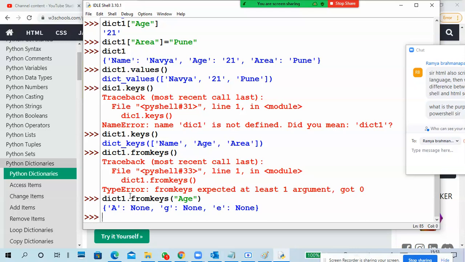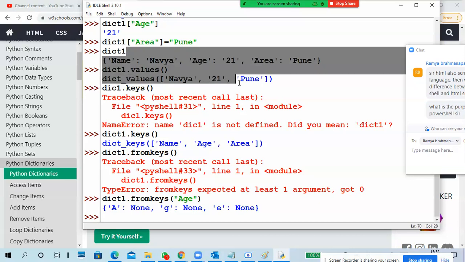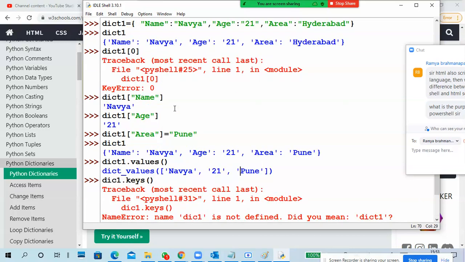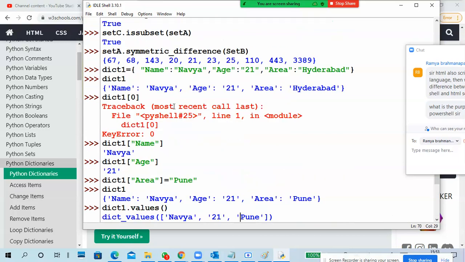It is not showing anything. Okay, so key value pair is a very important point, and we can change the values also. So that's it about your dictionary.